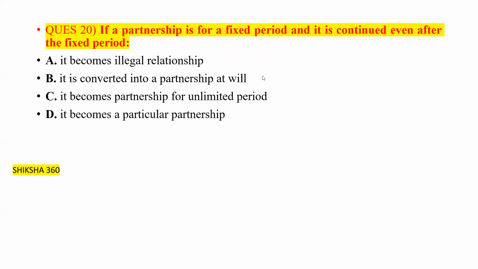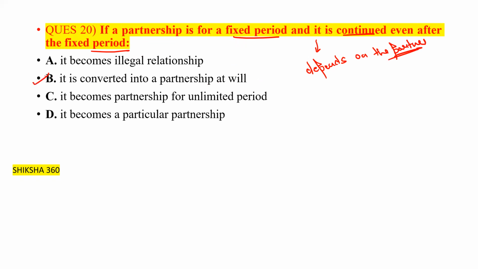If a partnership is for a fixed period and it is continued even after that period, it depends upon the partners for how much time they will continue, that is, it depends upon their will.